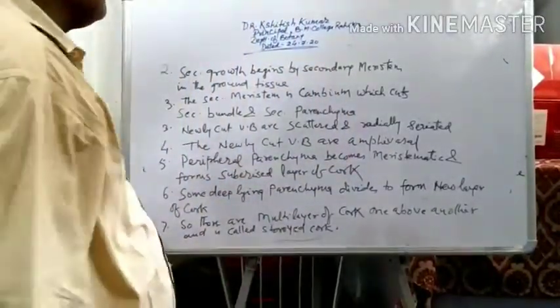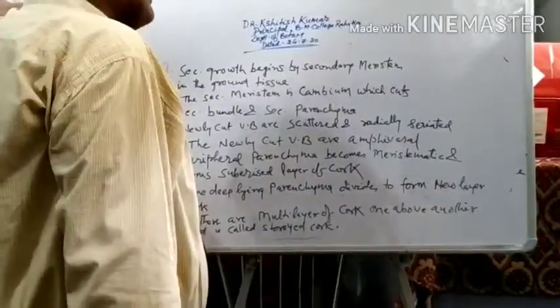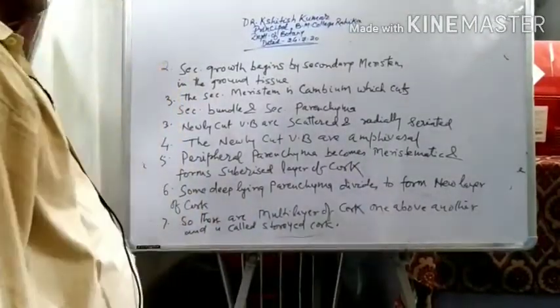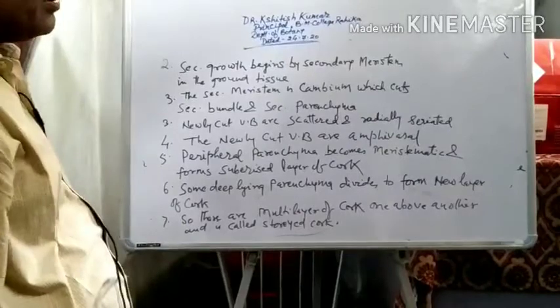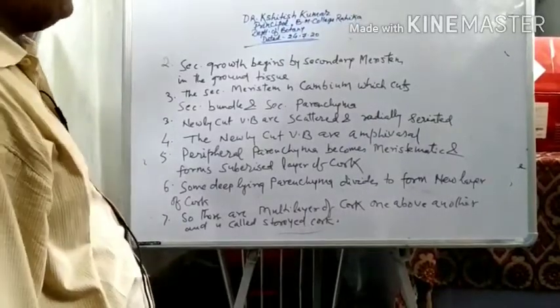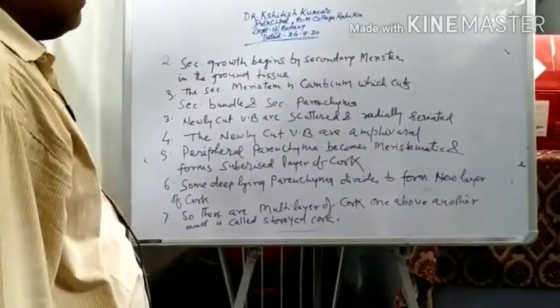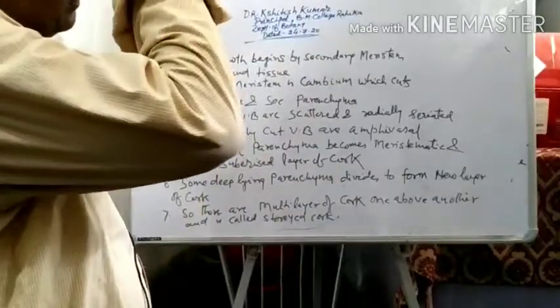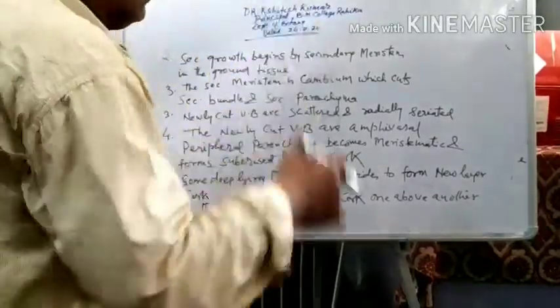In this case secondary growth takes place. So we have completed all about different types of secondary growth in plants, anomalous type of secondary growth.